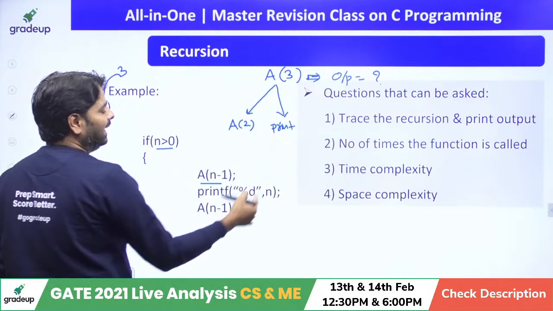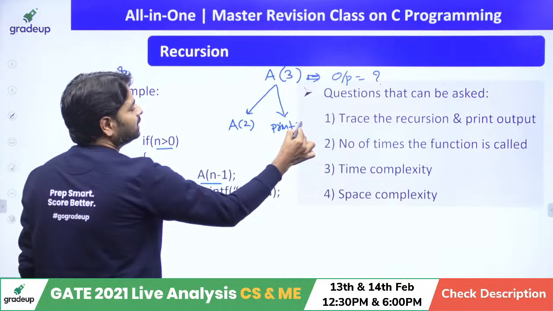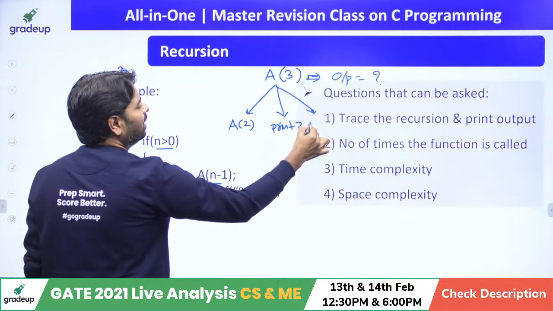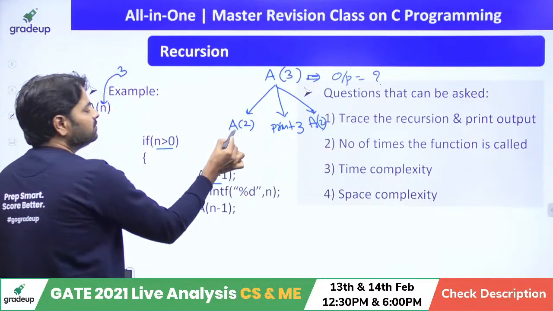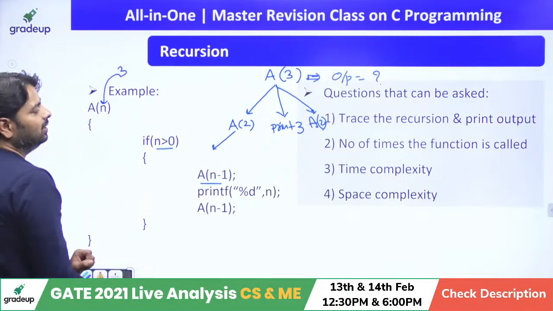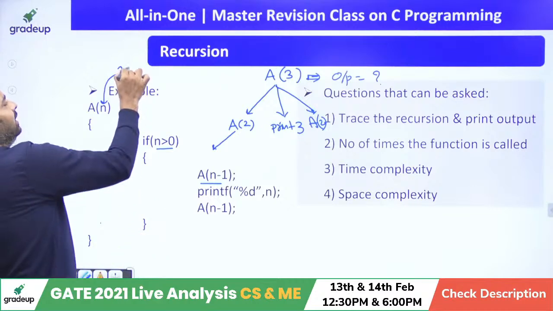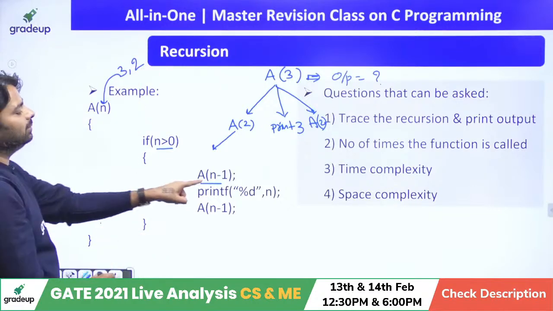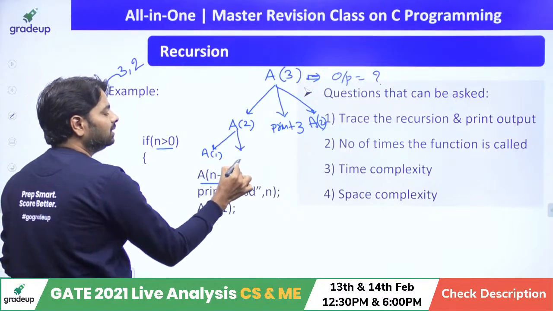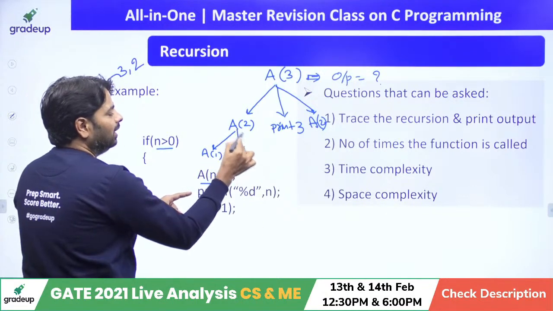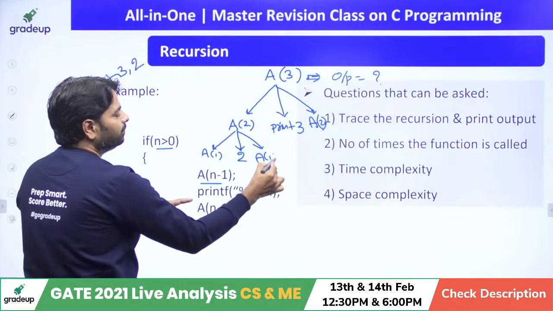N is nothing but 3. Print 3 later, and you call A of n minus 1, that is also A of 2. First we will execute this because that is the first statement. A of 2, when you execute again, here 2 comes, then n will become 1. A of 1. But this is also going to print n value, which is 2 here, and which is going to call A of 1.